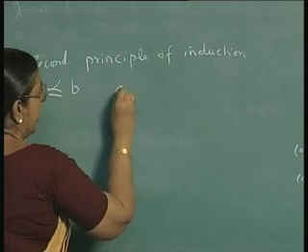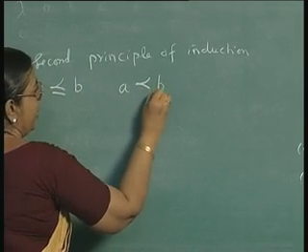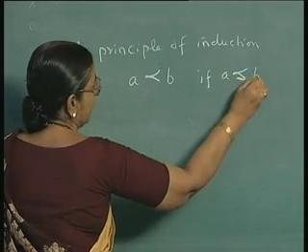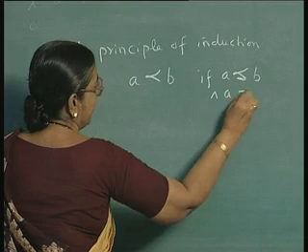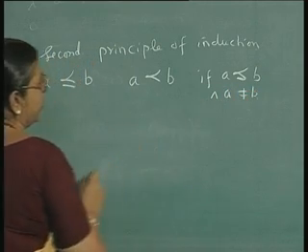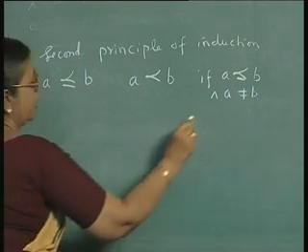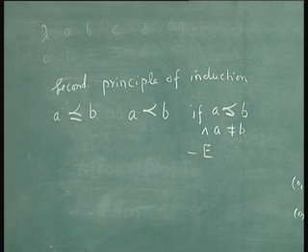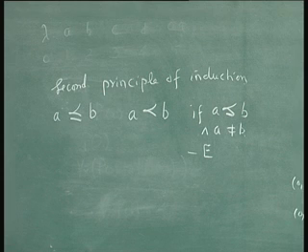Let us write A < B if A is less than or equal to B and A is not equal to B. That is, you are removing the equality elements from this set, because a linear order is a partial order.